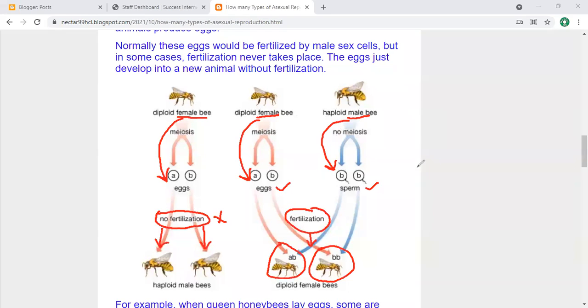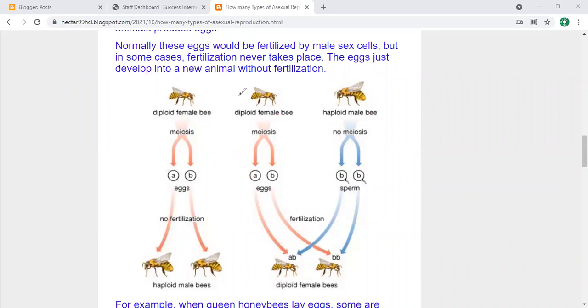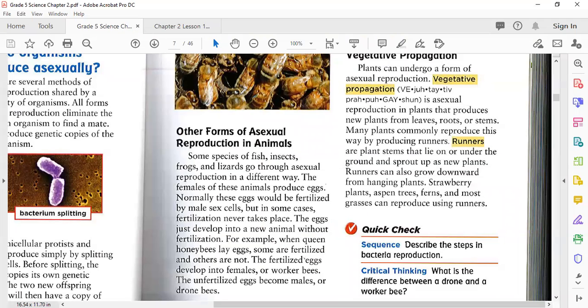Yes, my dear, why did you raise your hand? Teacher, I can read. No, today I am just going to explain first, then I will give you a chance. Okay, till here we understand about the honeybees.